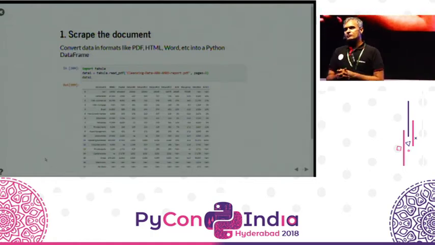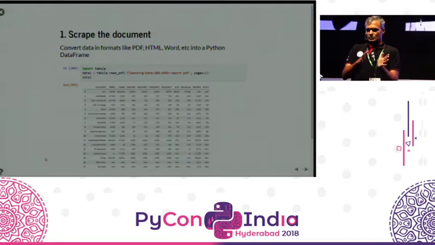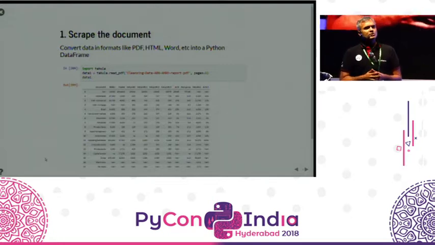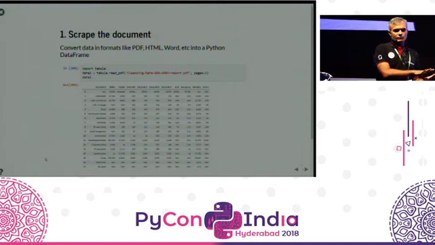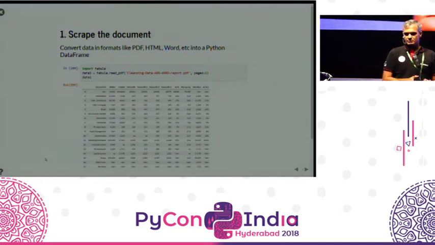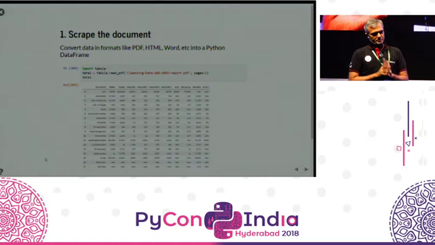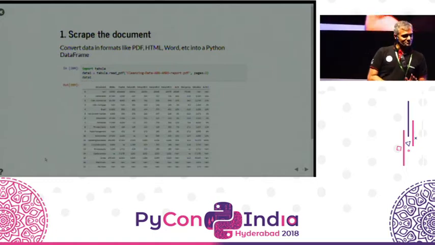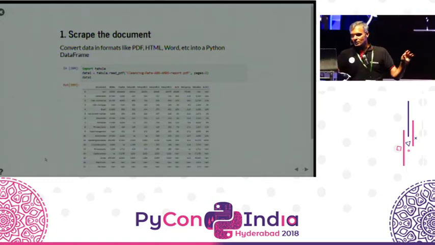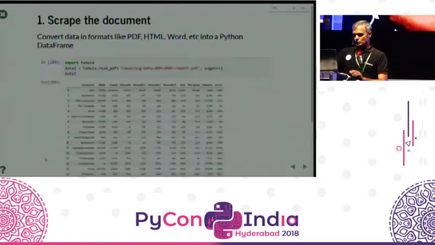The second is to convert it to text. Get it into a reasonably formatted text structure, and if you're interested, I can show you how. But once you do that, then you're in the realm of text processing, and then you apply more techniques. It's more flexible. It can solve more problems than any library can, but it also means more work. The third, of course, is you sit and type, which is not a bad solution. Which is actually, in fact, a very reasonable solution. But in this case, let's start with Tabula.